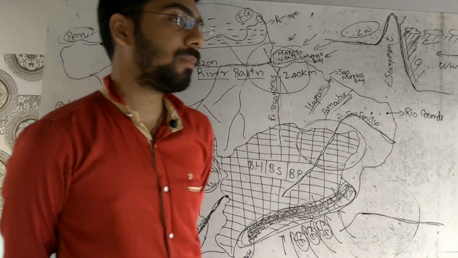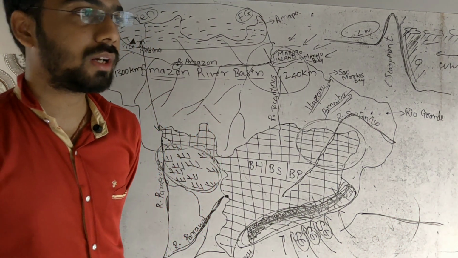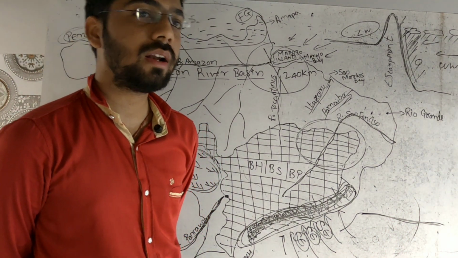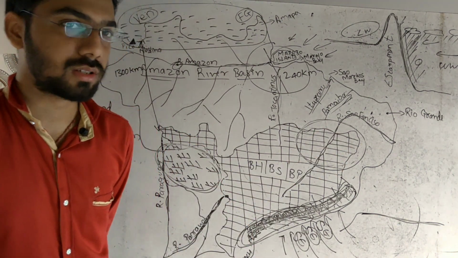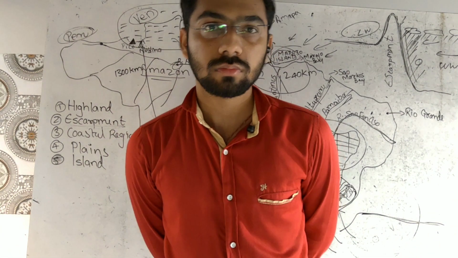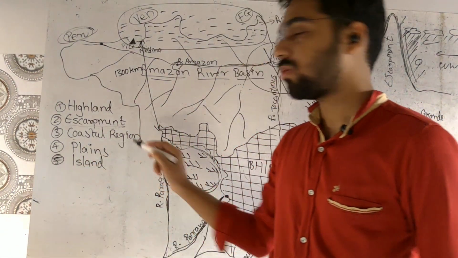The height of the escarpment is particularly steep from Sao Paulo to Porto Alegre, and the height is particularly 790 meters, and somewhere the height decreases gradually. This is all about your escarpment. Now we will move to the next part, which is the coastal region.